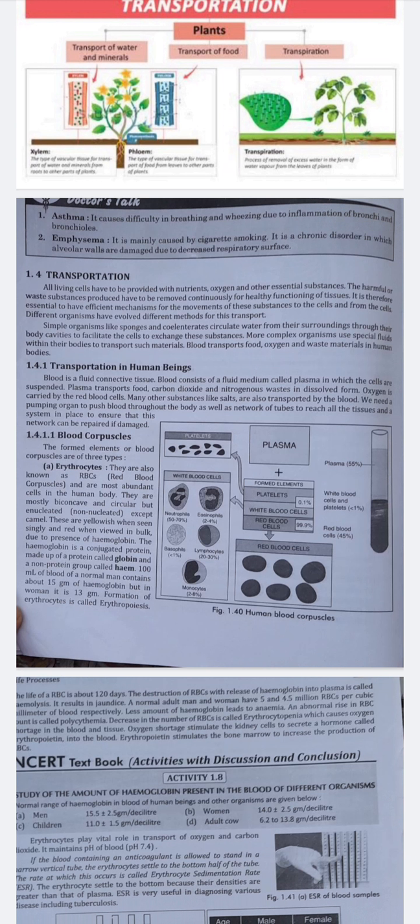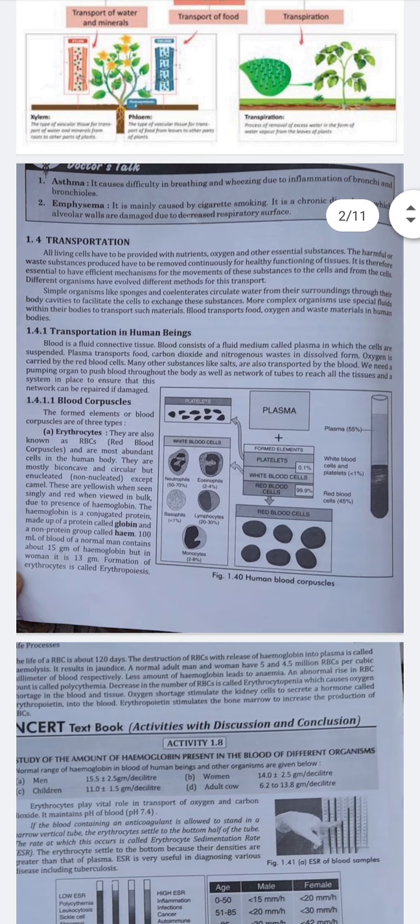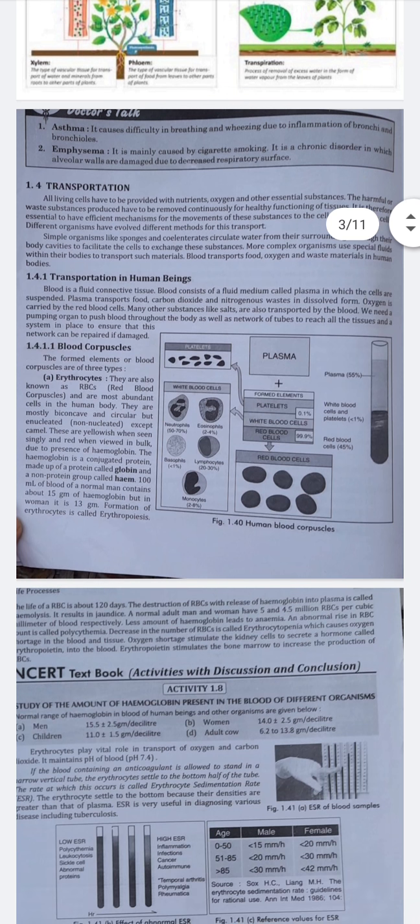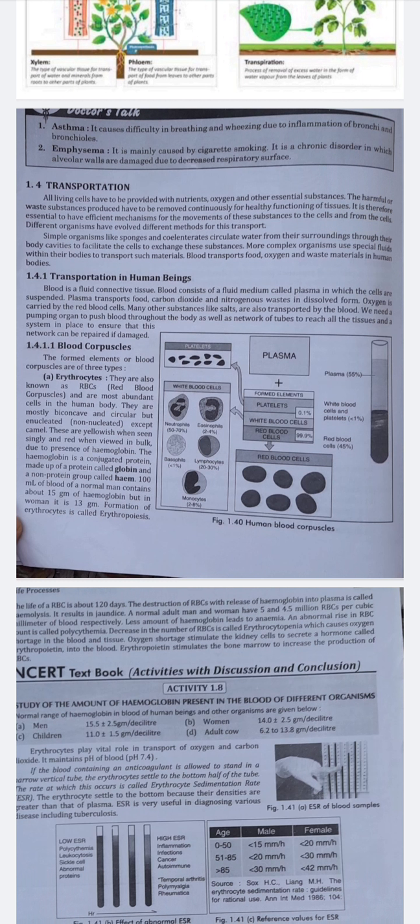Now, the blood is the main transporter in the organisms. Example is a human being. Transport in the human being is in your syllabus. We are going to do the transport in the human being, how the process occurs, and which parts are involved there. Firstly, blood is the fluid connective tissue.